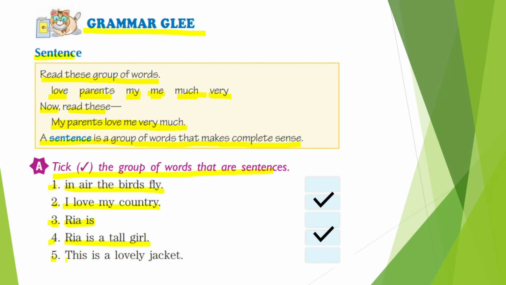Now the fifth one: This is a lovely jacket. We are talking about a jacket here, and the jacket is lovely. So this sentence makes complete sense, right? That's why we can say that this is a sentence. Alright, let's move on to the next slide.